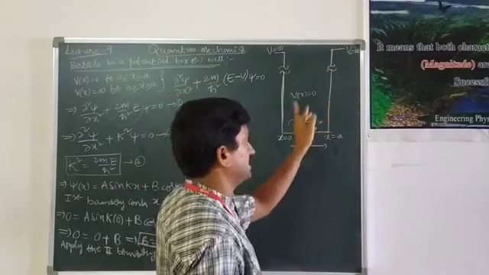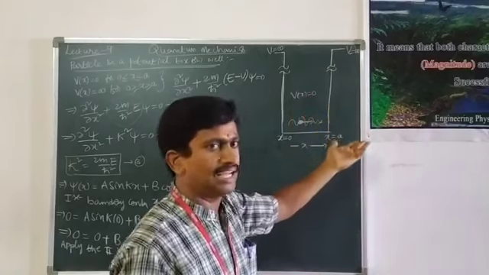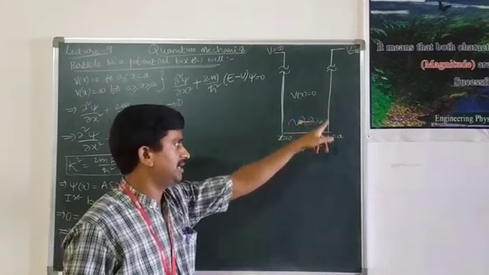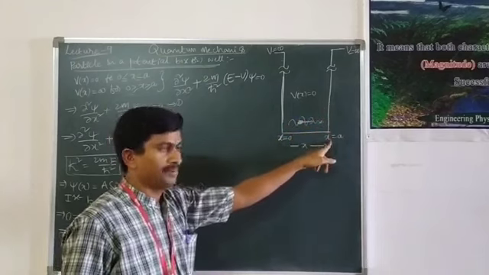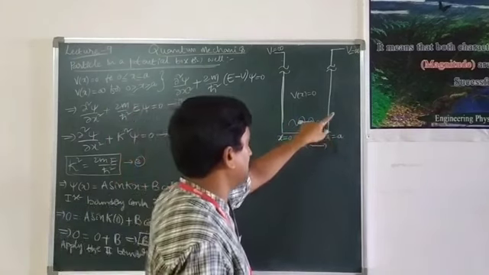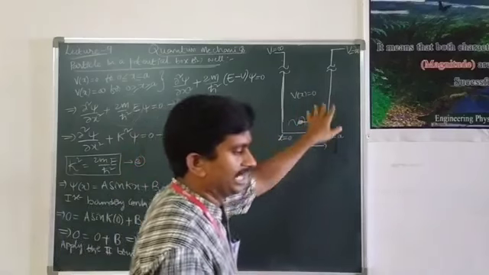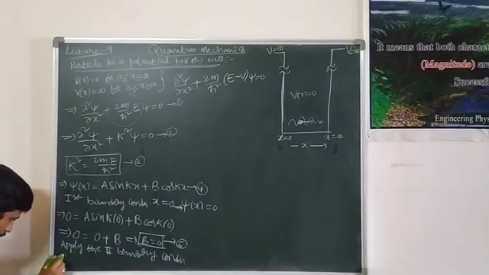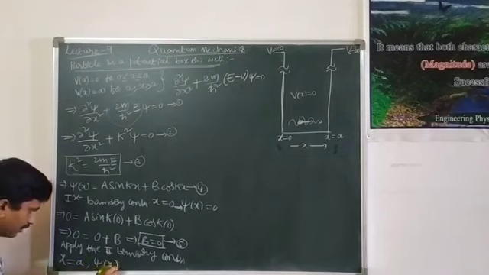Hence the particle doesn't move. As the particle doesn't move, there is no matter wave associated with the particle at this position x equal to a. As there is no matter wave, there is no wave function associated with it. Hence, at x equal to a, psi of x equal to 0.